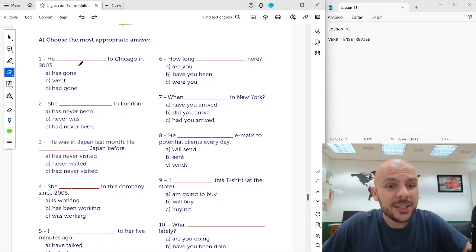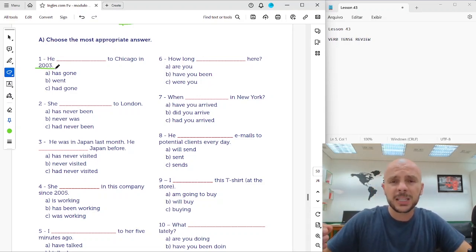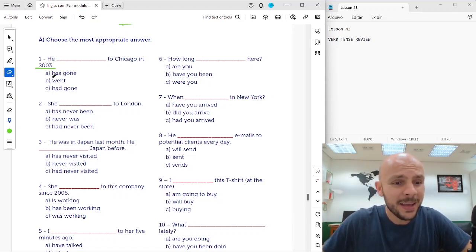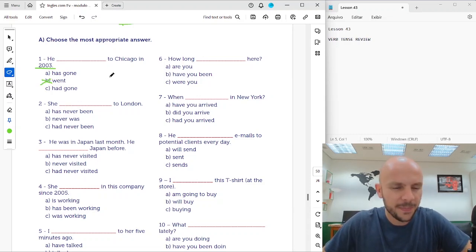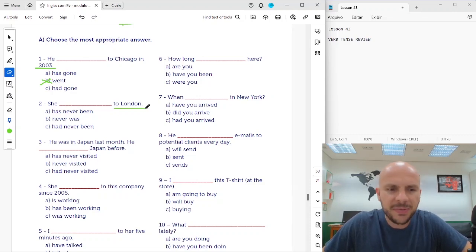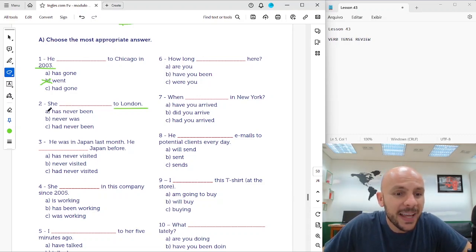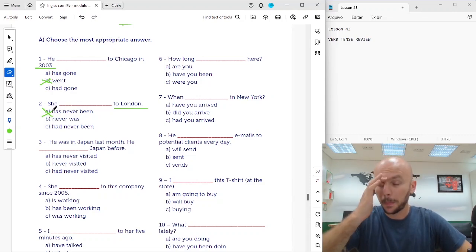1. He to Chicago in 2003. 2003, specific time in the past. He went to Chicago in 2003. Okay? 2. She to London. No specific time. She has never been to London.